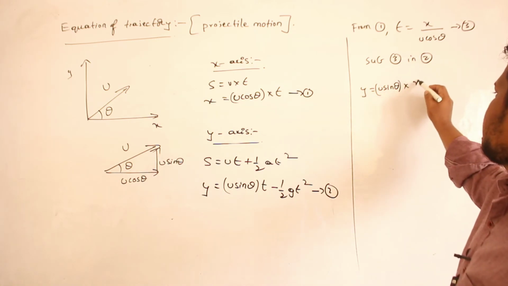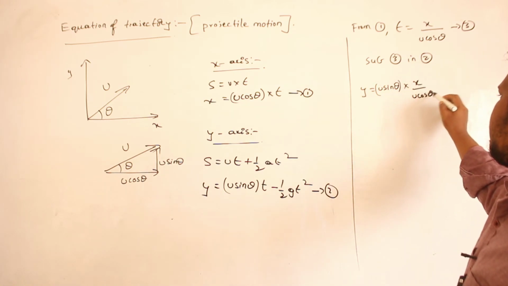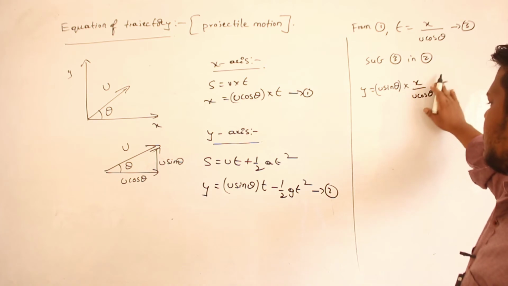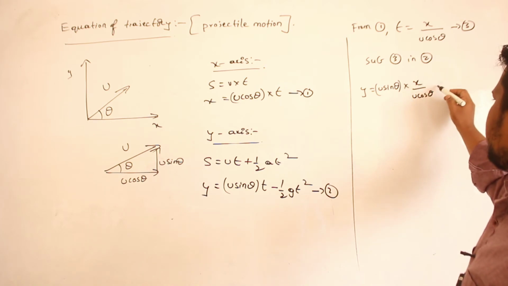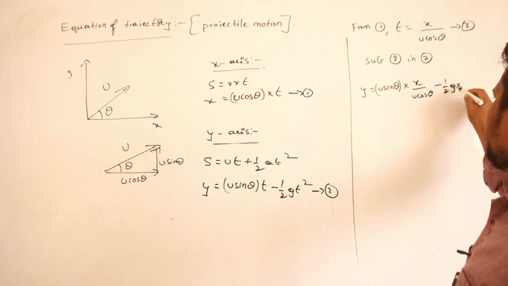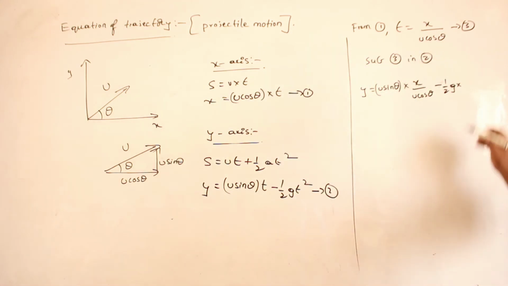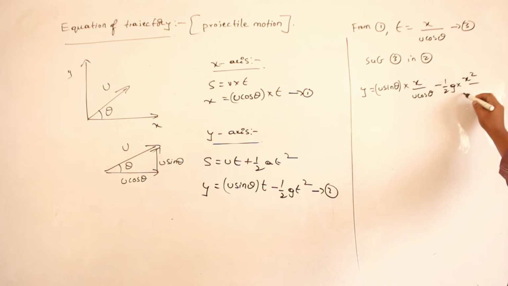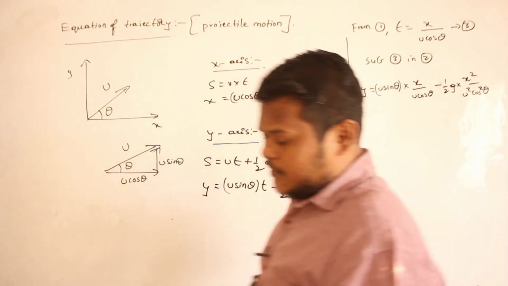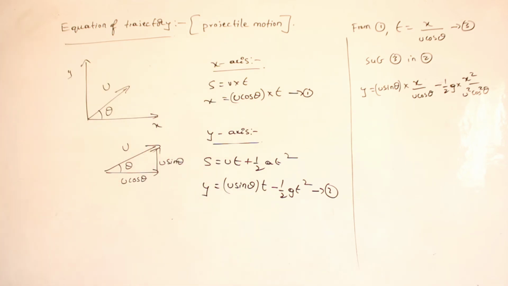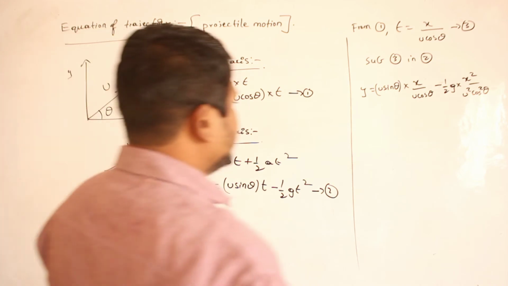T is how much? X divided by u cos theta. Minus, again t is there, t already I have substituted, no? So minus half g. Now again instead of t square, what I have to write? X square divided by u square cos square theta. That's all, no? Wherever you are getting t, you are substituting x by u cos theta. Clear? Now see what you will get.